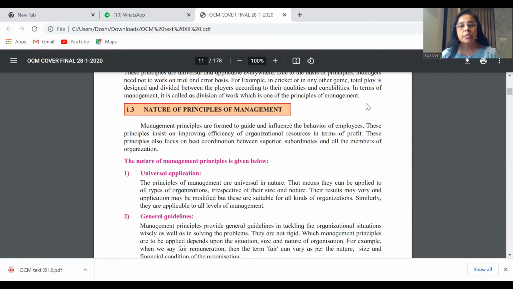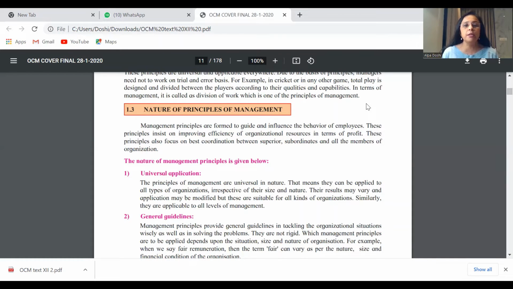Now, when we are talking about this, we are just giving a basic meaning of the concept of principles of management. Thereafter, you will give some description, how they are guidelines, how they help in decision making, how there is a cause-effect relationship, and this is possible due to observation, due to analysis, and finally they conduct experiments and come down to a conclusion. So this you are explaining is the meaning of nature of principles of management. Once you've understood the format of how to answer, you will be able to answer any of these.